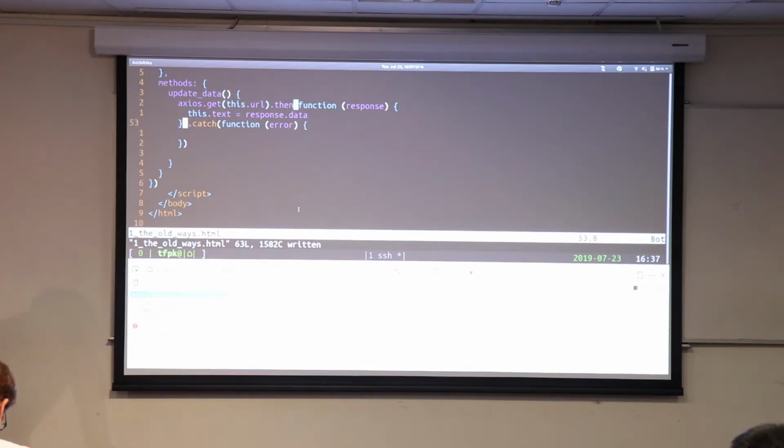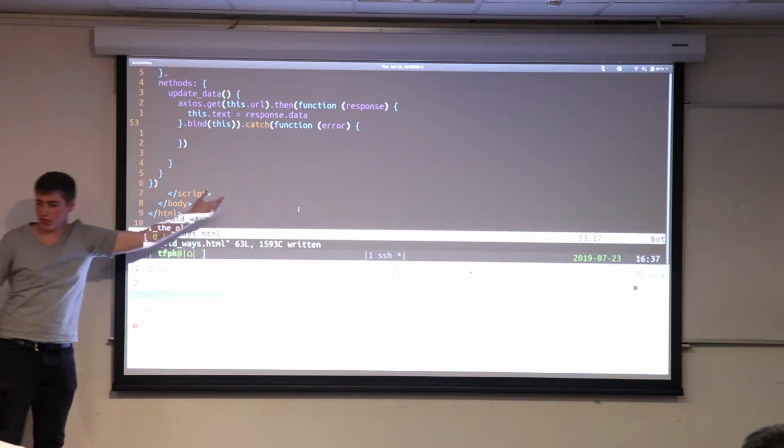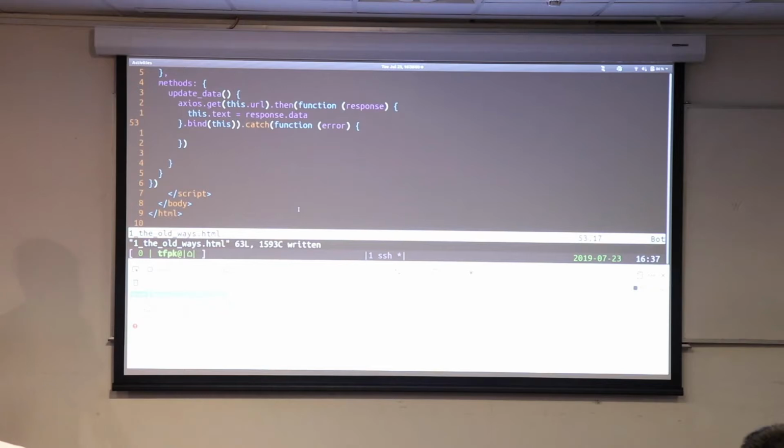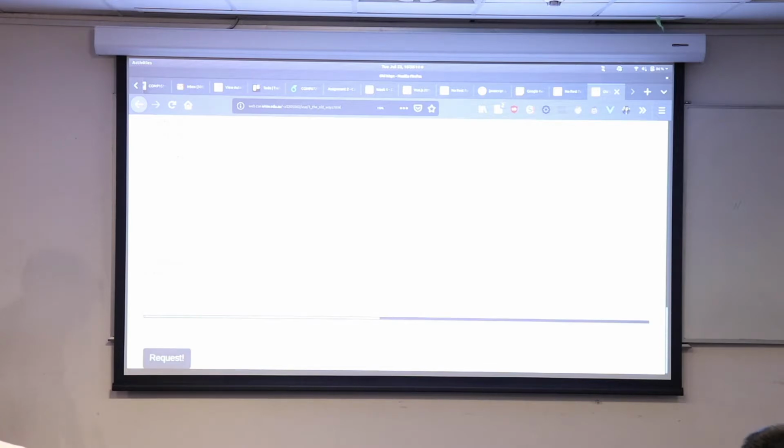The reason that this didn't work is because of one other little JavaScript problem. Now, you'll hear me bash JavaScript a few times. Vue makes JavaScript a lot better, but there's a few weird things that sometimes happen. In this case, this is a JavaScript problem where you need to type in bind this. You can literally copy this as boilerplate, but what this is saying is this function inside of here doesn't actually know what the Vue object is. So we then say bind this, and it now knows what the Vue object is. So we'll go back and see if that fixes it. Paste that in. There we go. Cool. So now we've got a working program.